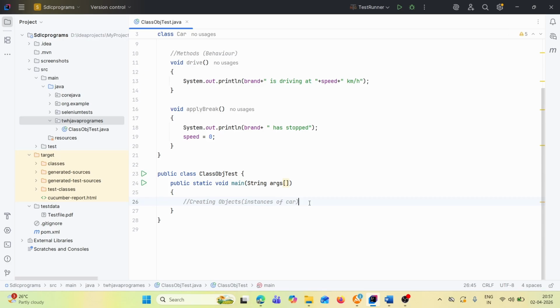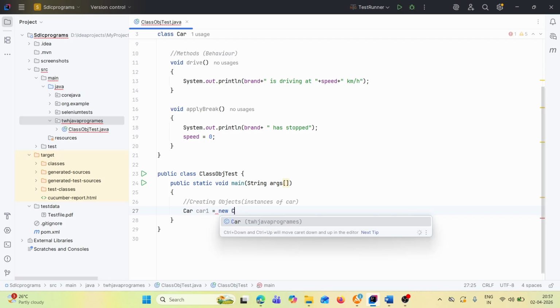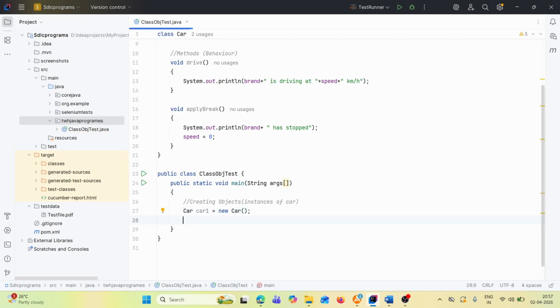So how will we create the object? We'll write Car car1 is equal to new Car. That's how we'll create the object.